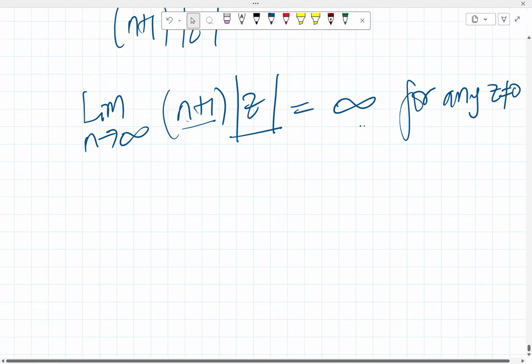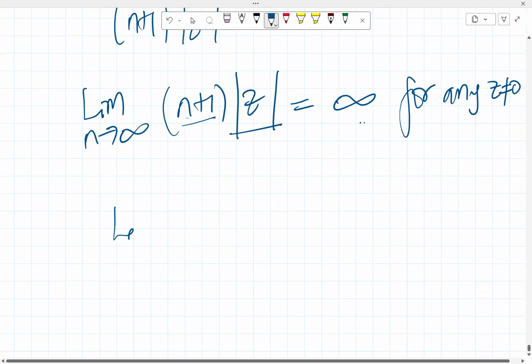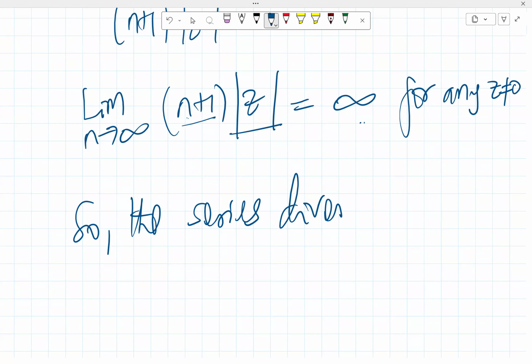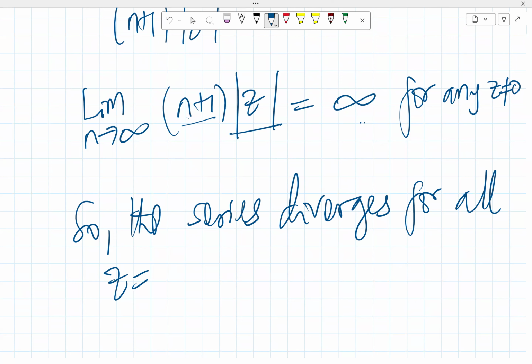So the limit is infinity, and in that case we can say the series diverges for all z that is not equal to 0.